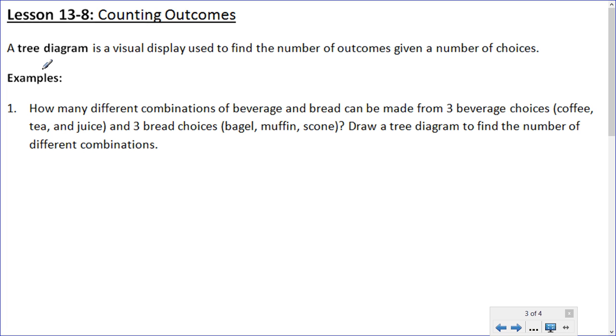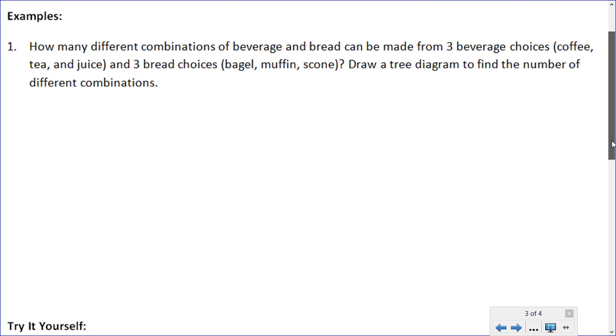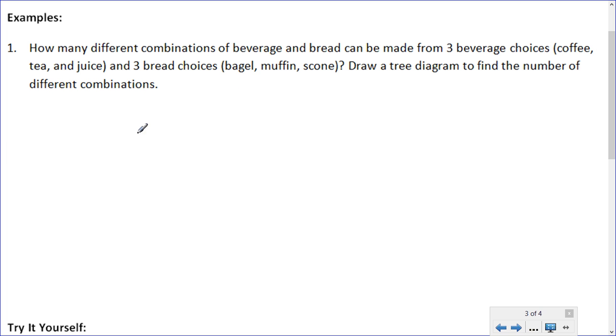It says how many different combinations of beverage and bread can be made from 3 beverage choices, coffee, tea, and juice, and 3 bread choices, bagel, muffin, and scone. Draw a tree diagram to find the number of different combinations. Okay, well, the first thing you can choose is a beverage.